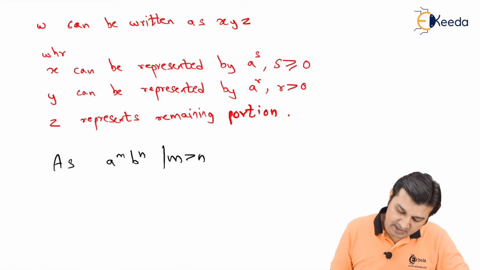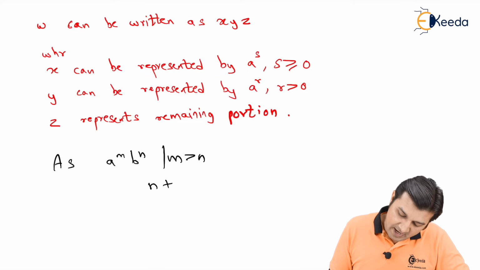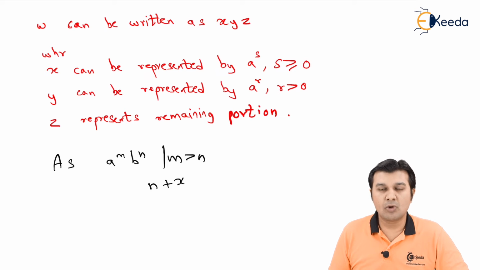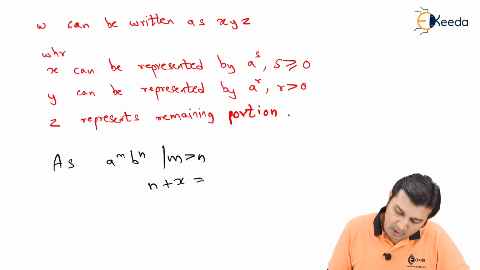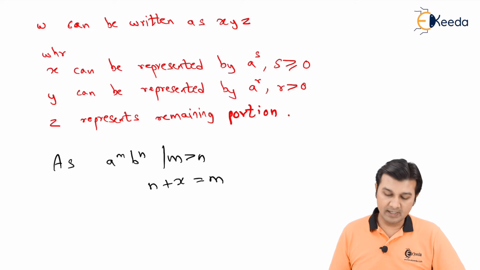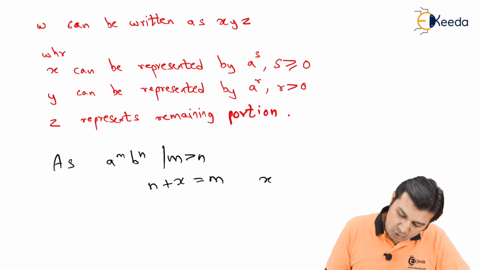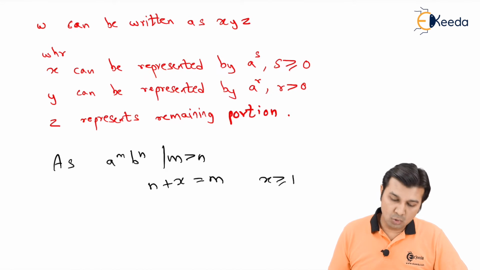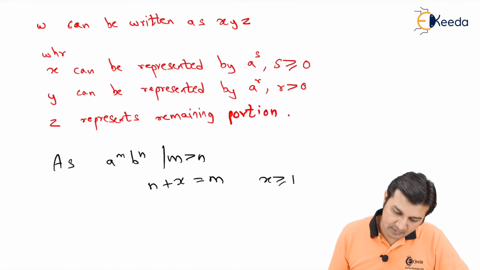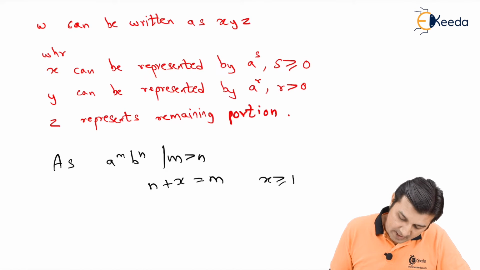So can I say in this case that since m is greater than n, so maybe in this n, if I add a number maybe called as x, I will be able to match up to m, right? Because m is greater than n, so by adding x into n, I come to m. So now, of course, x has to be greater than equal to 1.